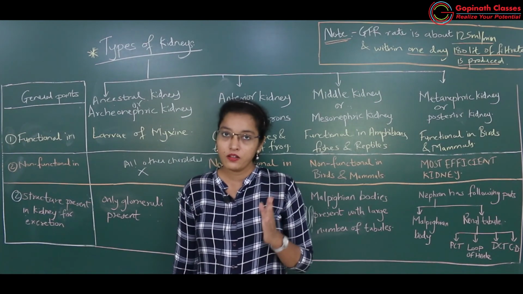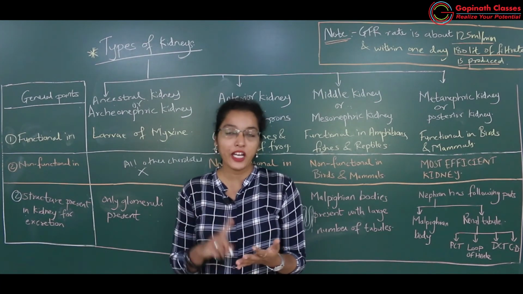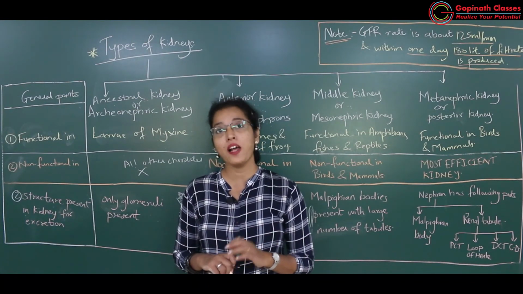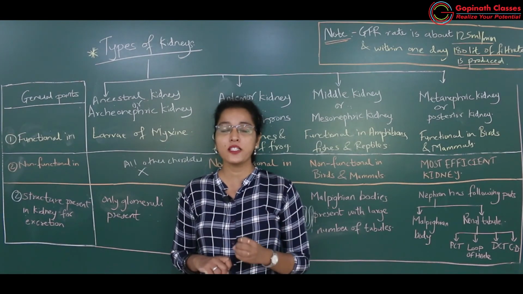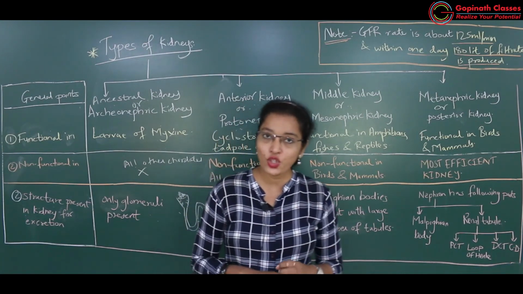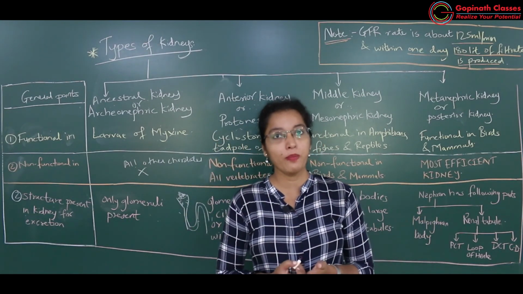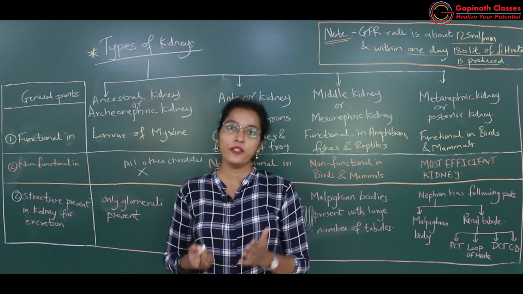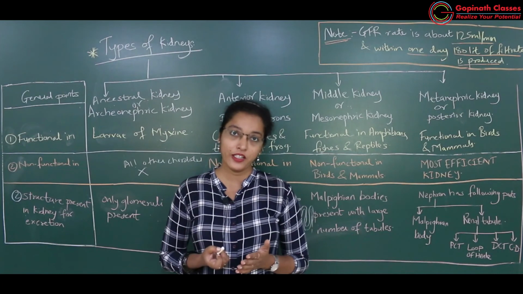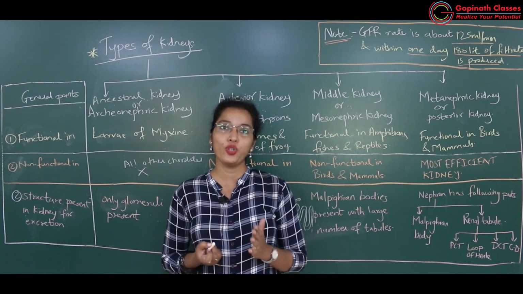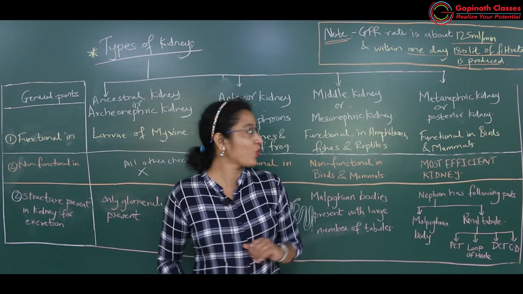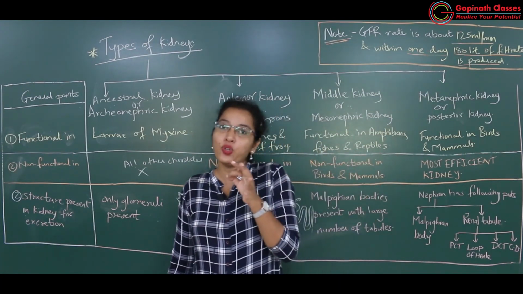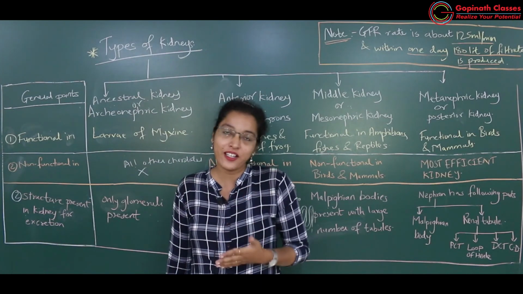Water is reabsorbed, glucose, sodium ions, potassium ions, calcium ions, magnesium ions, ascorbic acid, many hormones, excess amino acids, all these will be reabsorbed again. And you know very well, the volume of urine excreted per day is 1.2 liters to 1.8 liters. So out of 180 liters, 1.2 to 1.8 liters is very less.